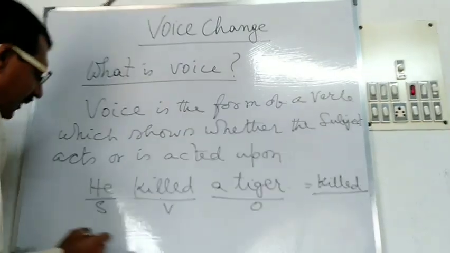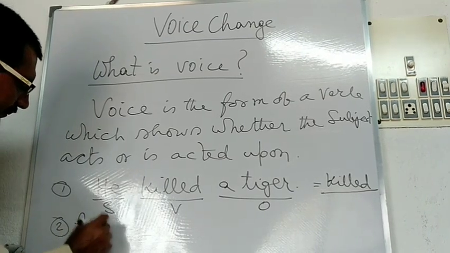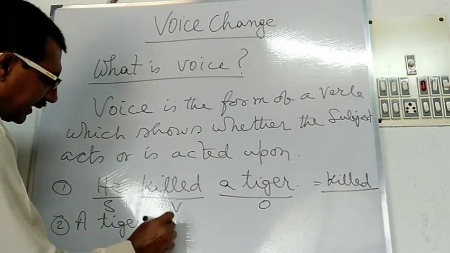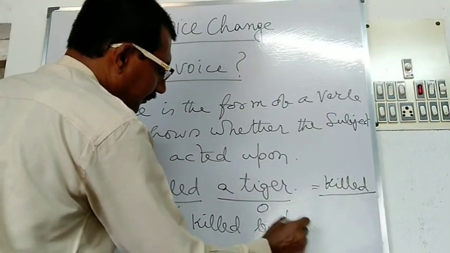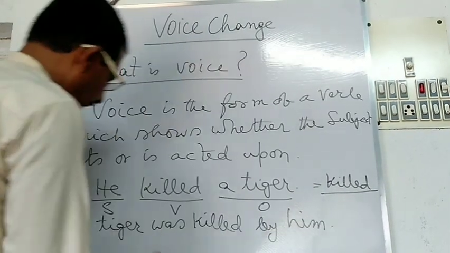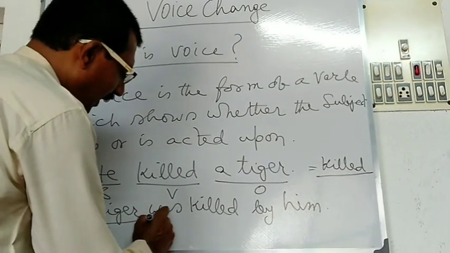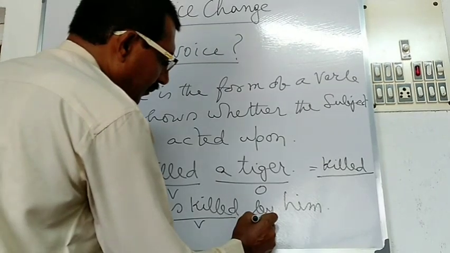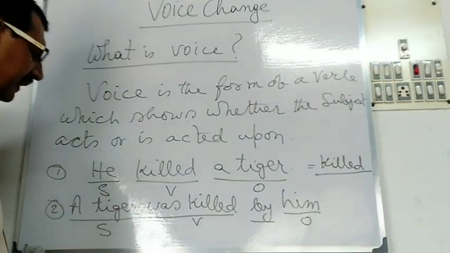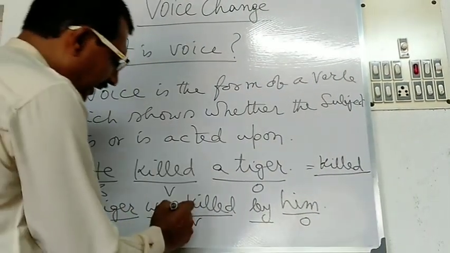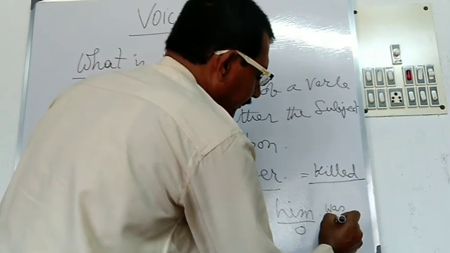Killed is the verb, and in the second sentence, a tiger was killed by him. Here in this sentence you will see that a tiger is the subject, was killed is the verb, by is the preposition, him is the object. Here in the second sentence you will see there is the verb form was killed.